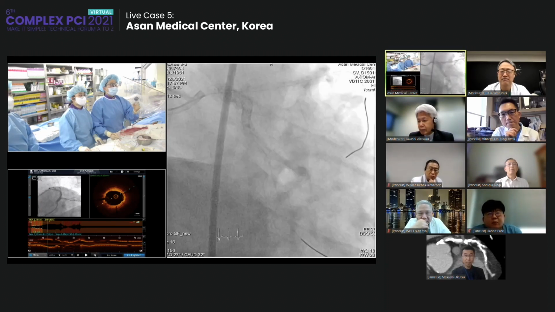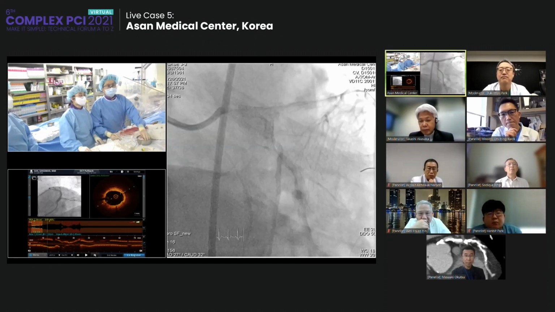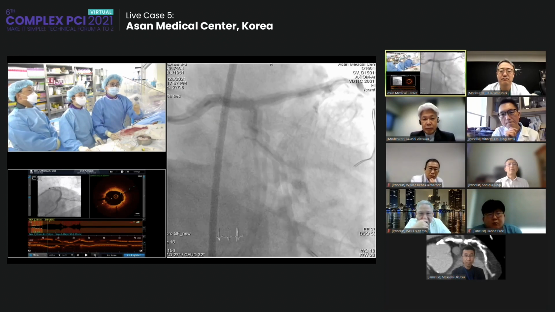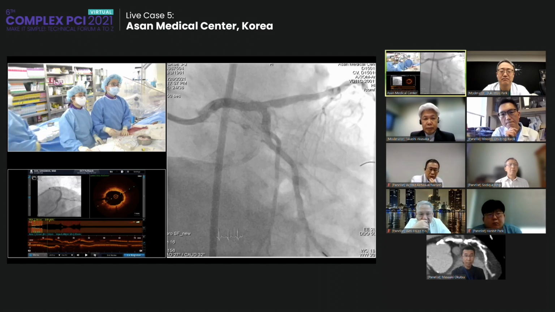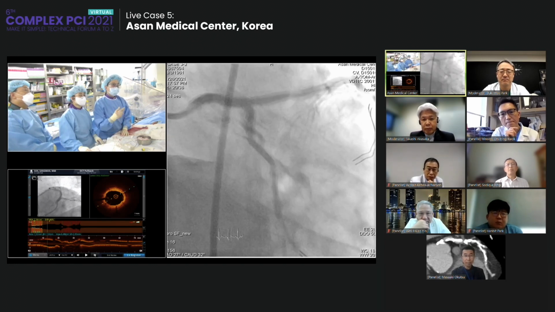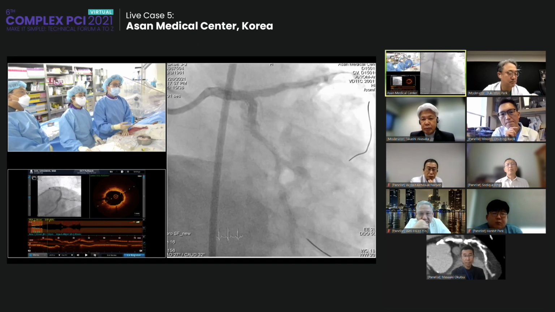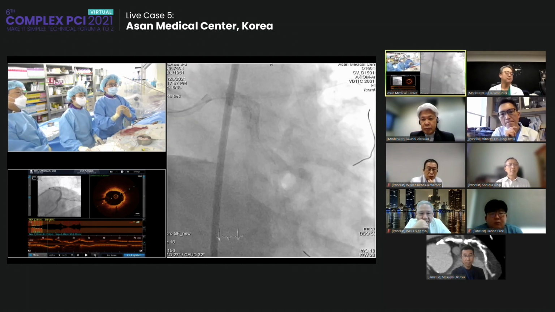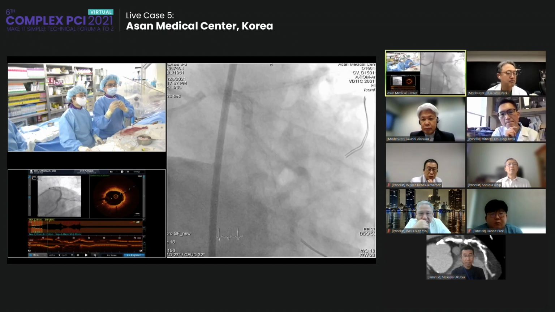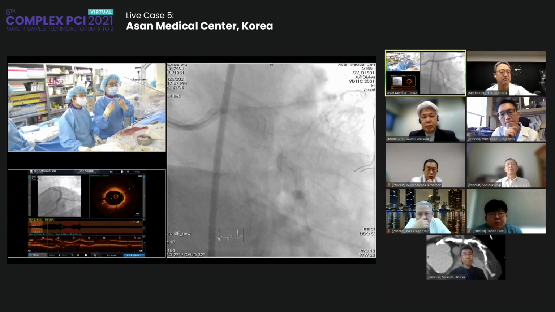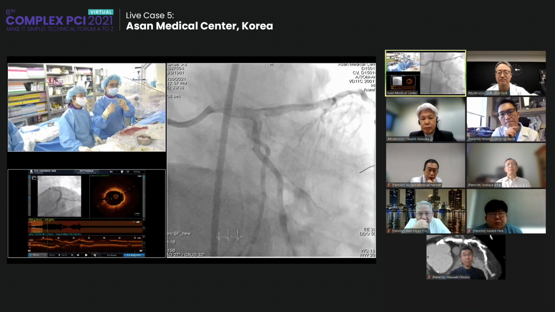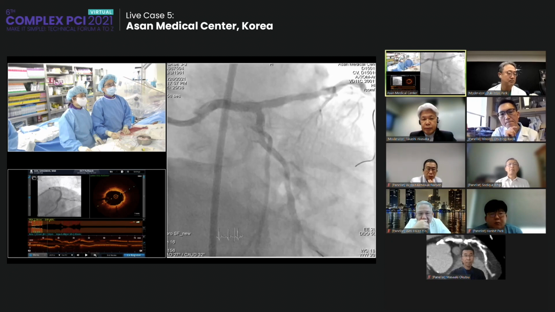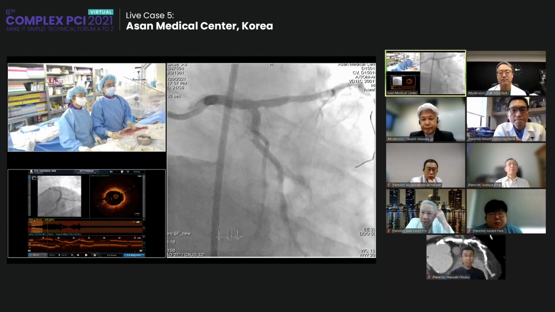I usually use the guiding catheter with the side door, and sometimes if image quality is poor, using the guide extension catheter would be helpful for minimizing the side hole leakage and to visualize the ostium of the left main. Because of the guide liner and telescope, the OCT can visualize outside the guide extension catheter. So in that case, it is very helpful. But still, for safety, I used it.